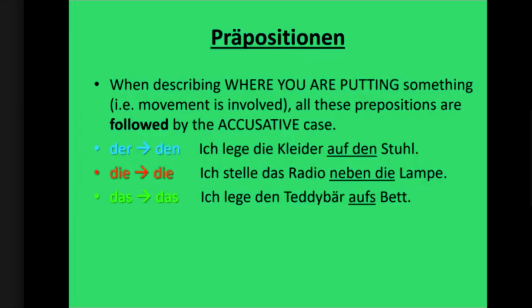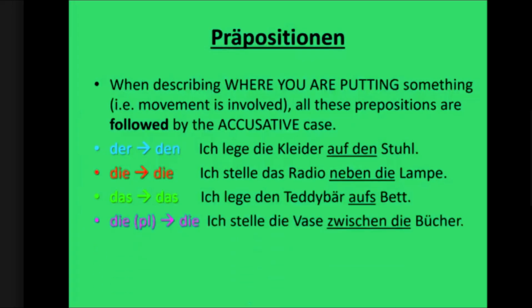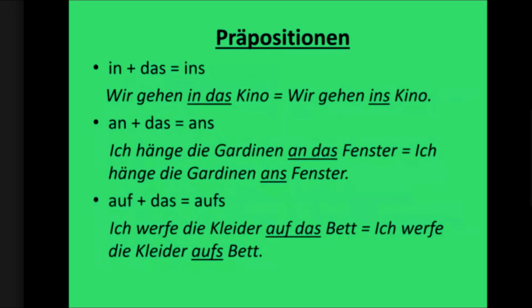Auf das Bett. Short form for auf plus das is aufs. Die plural will be die. Ich stelle die Vase zwischen die Bücher. So these are some short forms for accusative plus preposition. In plus das can be written as ins. Wir gehen in das Kino. Wir gehen ins Kino. An plus das can be written as ans. Ich hänge die Gardinen an das Fenster. Ich hänge die Gardinen ans Fenster.